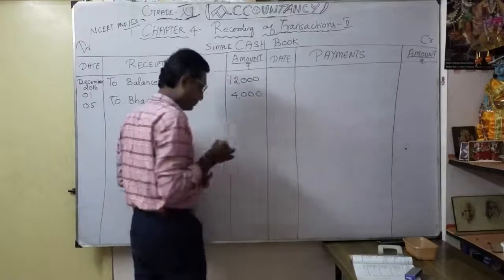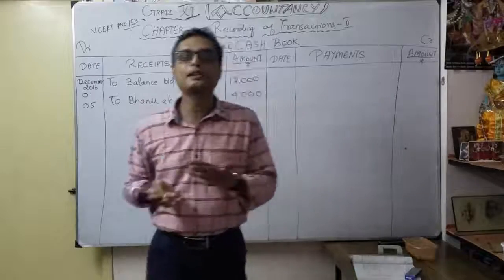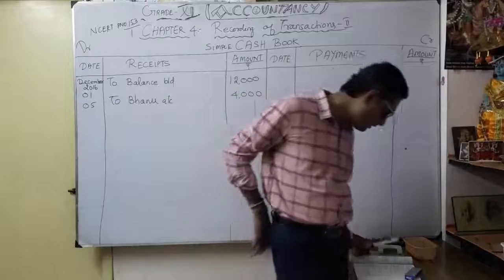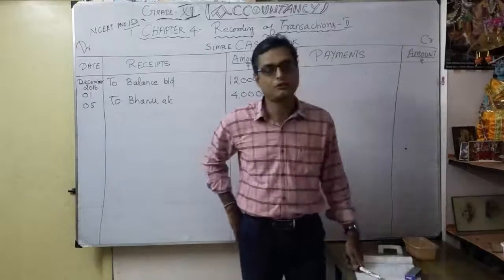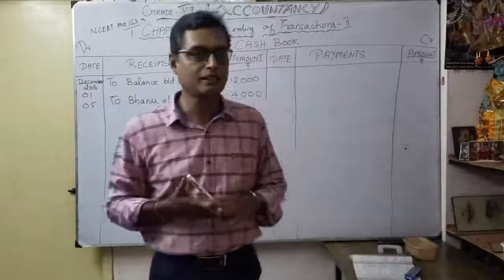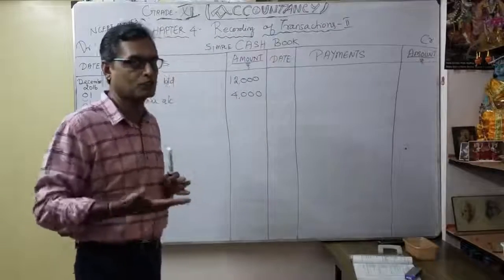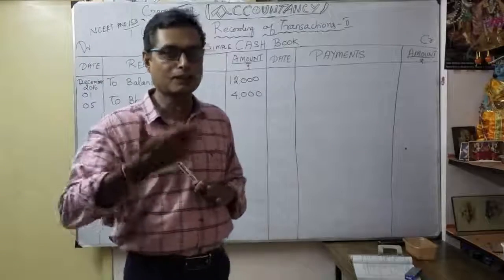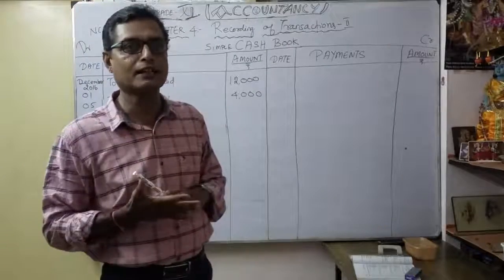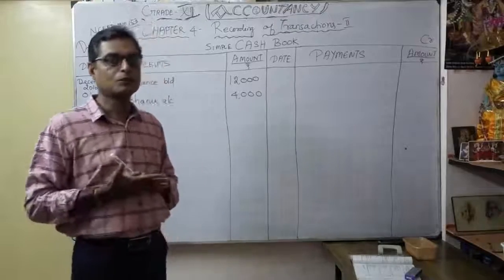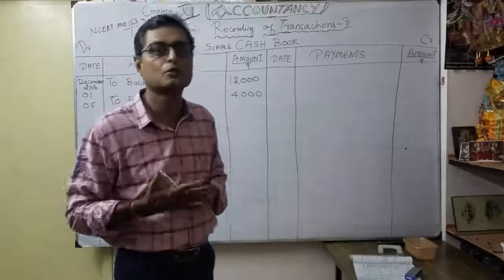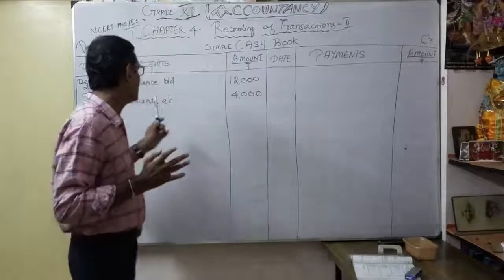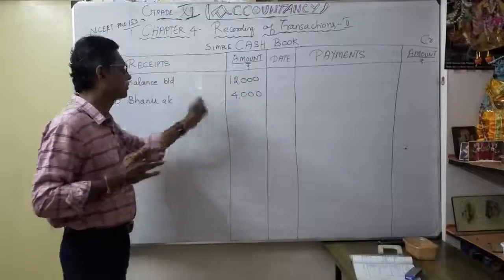See how I am writing the amount. The placement is very important. Why? Whenever you are doing addition and subtraction, it is easy for us to do the work, correct? So the second one, cash received from Banu, 4,000. You process the journal entry: cash account debit to Banu account. Why is the cash account debited? Because it comes under real account, so the debit part comes in. Then why is the Banu account credited? Because it comes under personal account. The personal account rule is credit the giver. Banu is the person giving the money, so cash account debit to Banu account, 4,000.